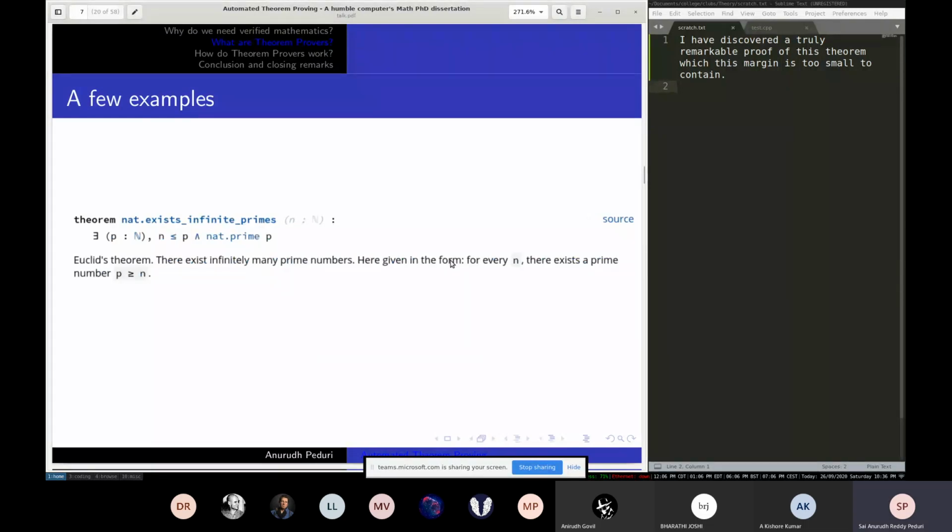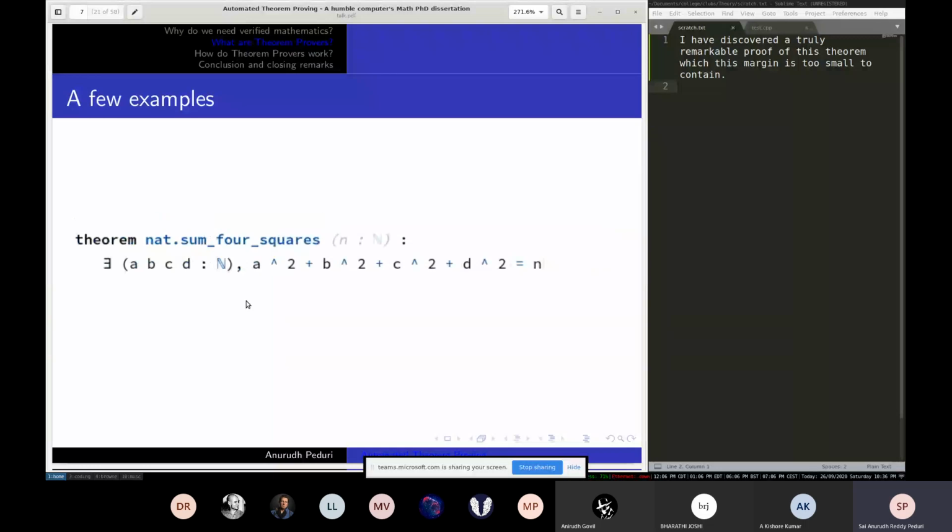Another one is the most famous, elegant one, which is supposed to have multiple different beautiful proofs: the fact that there are infinitely many prime numbers, as simple as that. If you pick any natural number n, there exists a natural number p such that p is greater than or equal to n and p is a prime. This function just tells if it's a prime or not. This is the four square theorem: any number can be expressed as a sum of four integer squares. So simple: a square plus b square plus c square plus d square is equal to n. There exist four numbers.